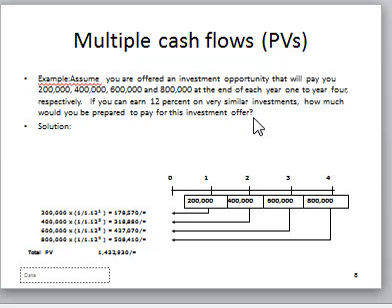So let's look at multiple cash flows, present value of multiple cash flows. Still in the present value of multiple cash flows, you are expecting to receive different cash flows from different years, or you are expecting to pay different cash flows from different years. So in this case, maybe in year 1 you expect to receive 100, year 2 you expect to receive 300 and so on, but you are expecting different cash flows from different years.